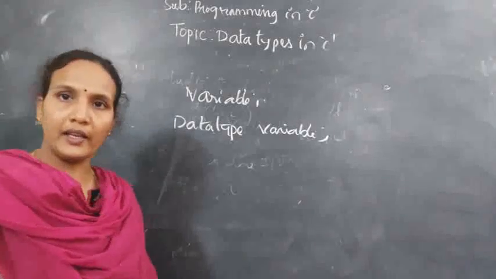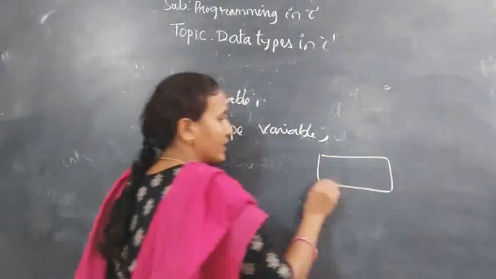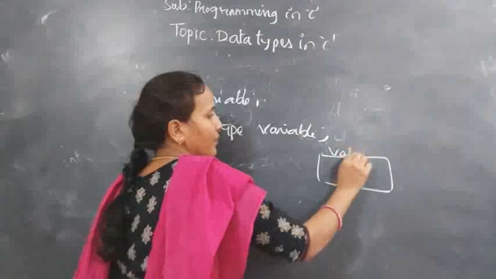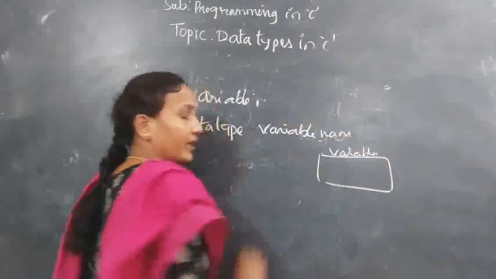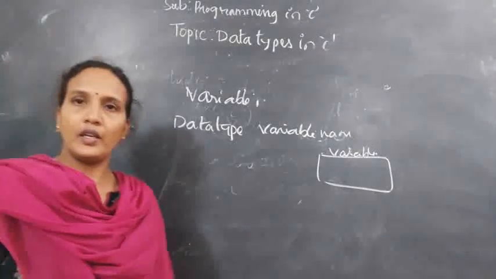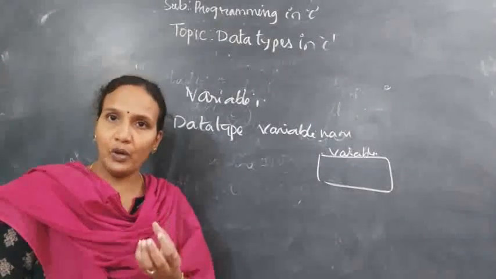So when you are declaring a variable, you will get a block like this, with the variable name. Whatever variable name you have given, that block is assigned that name. Understood?